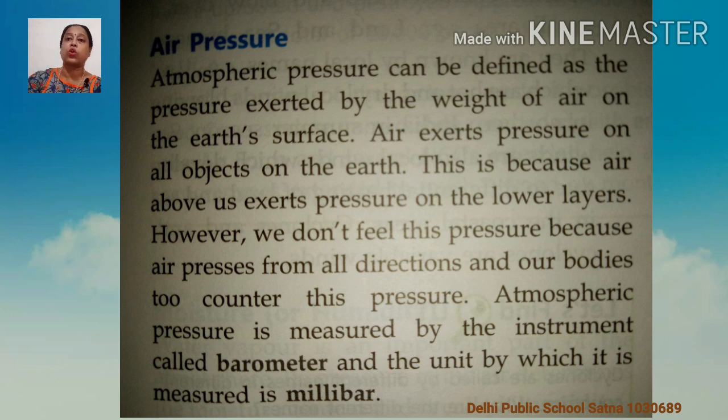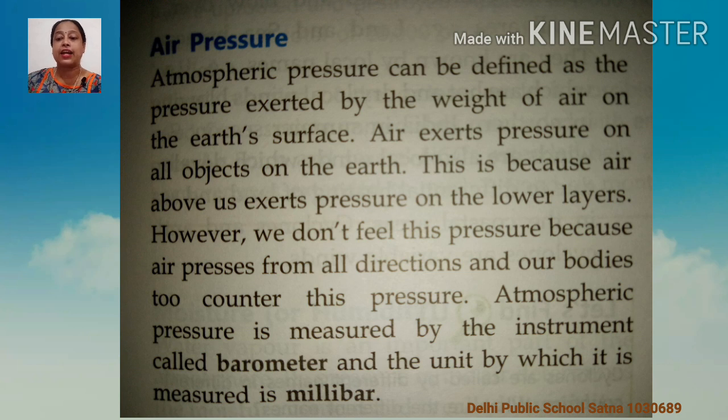Whatever objects are on the earth, the air exerts pressure on them. This is because the air above us exerts pressure on the lower layers, as we have read in the layers of the atmosphere.